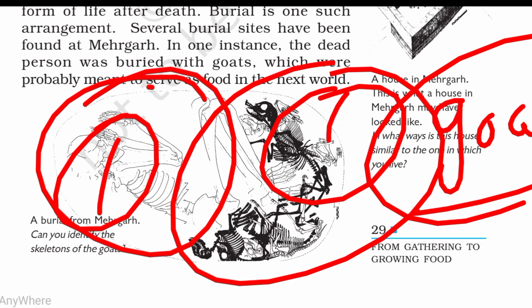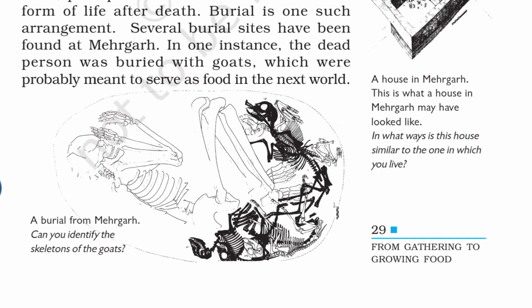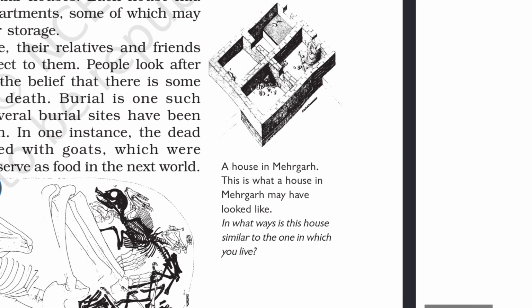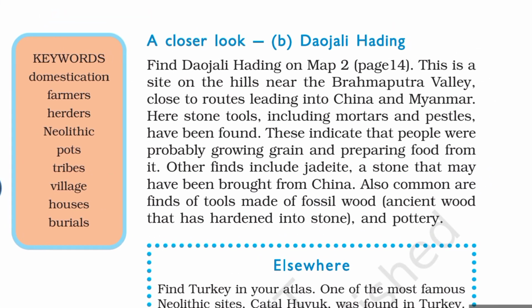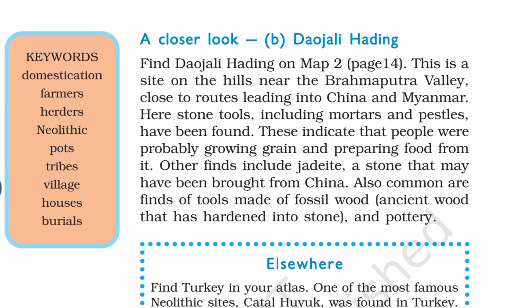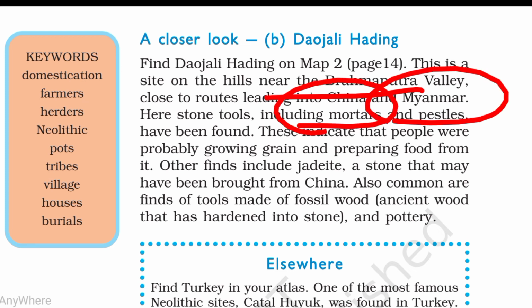You can remember this point: Mehrgarh is located in Pakistan, with a four-room house system. Then Daojali Hading is the most important site. It is near the Brahmaputra river, and near the route to China and Myanmar also.